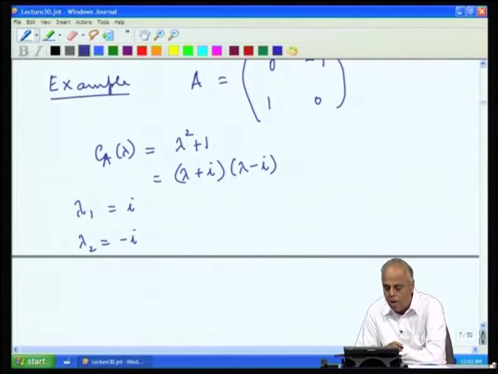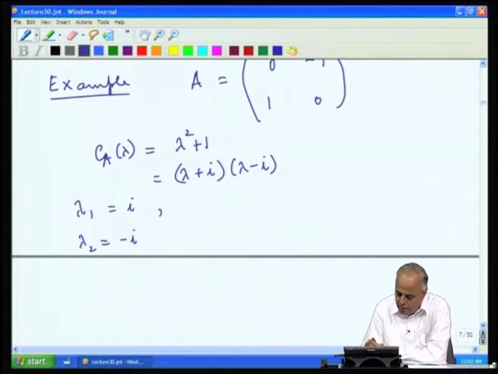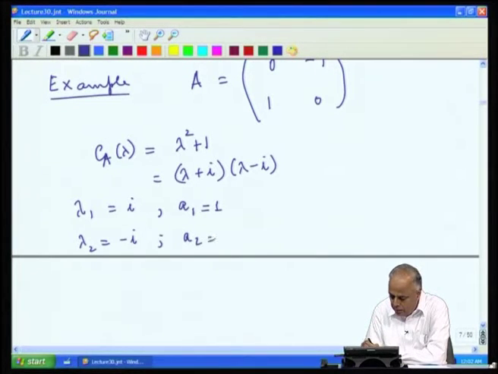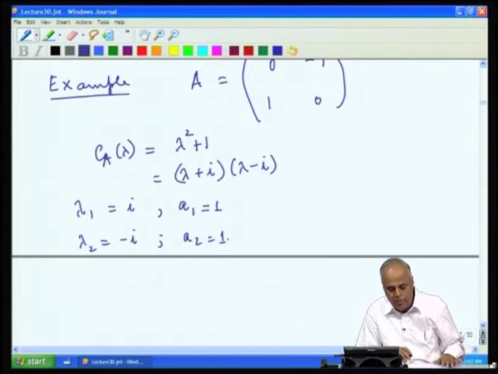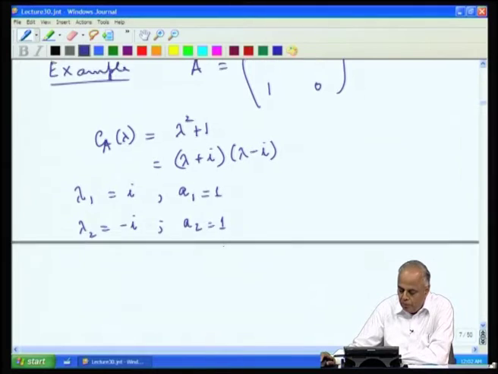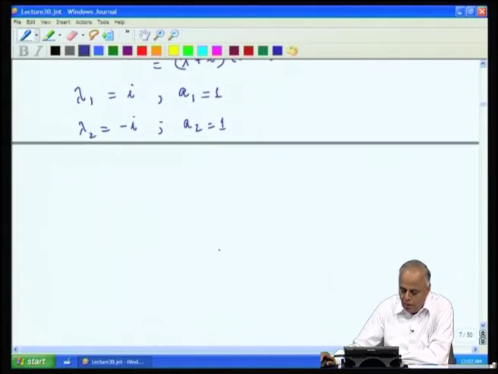Note that they are in conjugate pairs, because the matrix is real. Whenever the complex roots occur, they must occur in conjugate pairs, and the algebraic multiplicity of the eigenvalue i is 1 and eigenvalue minus i is 1. So, thus we have two complex roots with algebraic multiplicities 1 and 1 each.